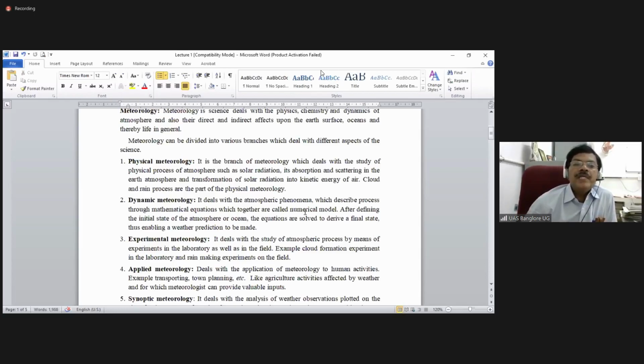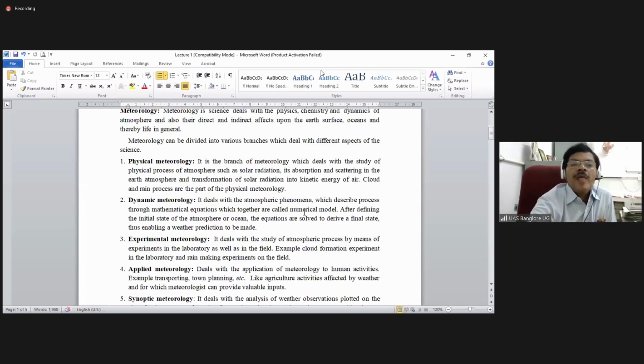So after defining the initial state of the atmosphere or ocean, the equations are solved to derive a final state, thus enabling a weather prediction to be made. So in the weather prediction also, we are using different models, computerized models, mathematical models. So that is also one of the branches.